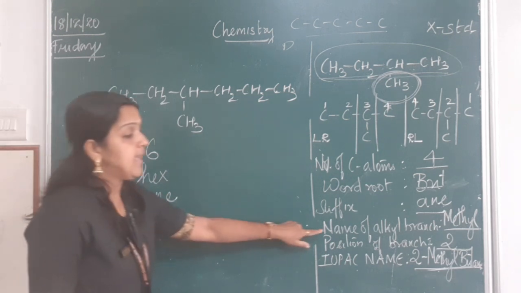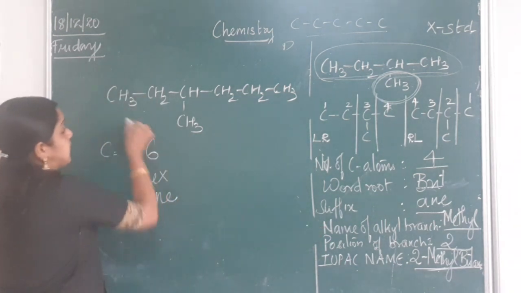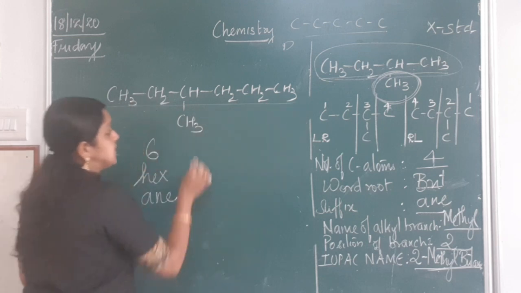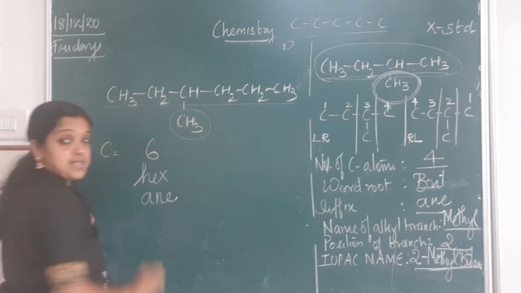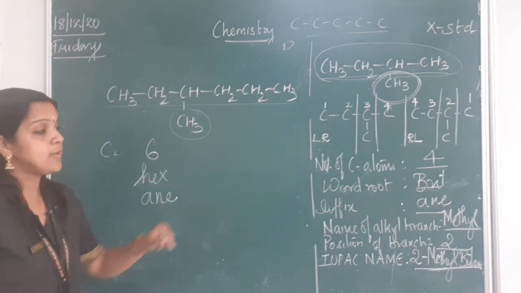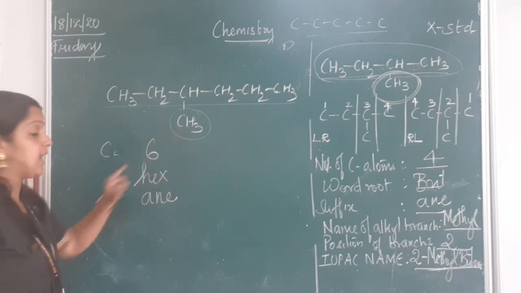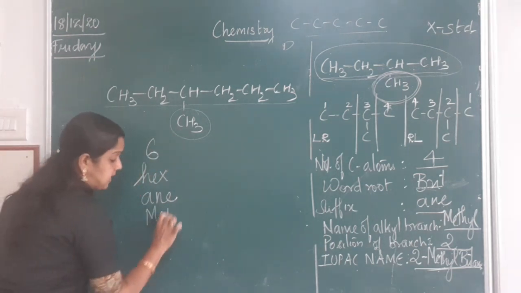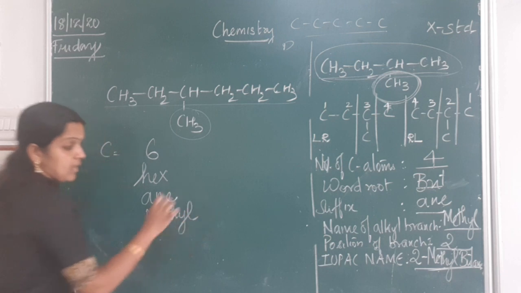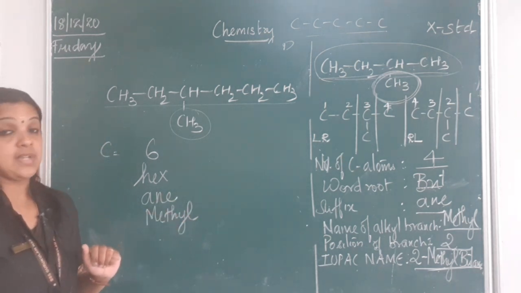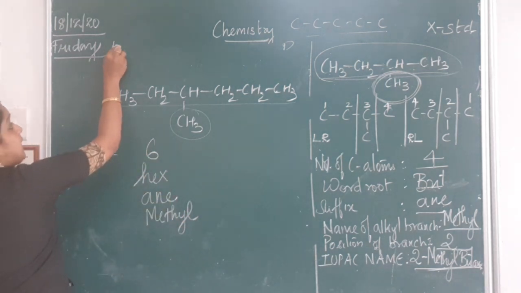Right. Name of the alkyl branch. If this is my main chain, so these are my branches. So name of the alkyl branch, again 1 carbon atom, which is nothing but methyl. Now position of the branch, again comes numbering from left to right and right to left.